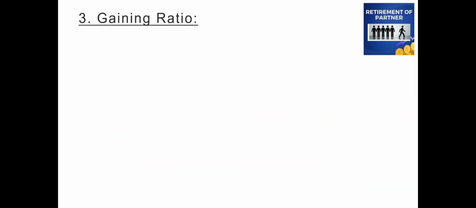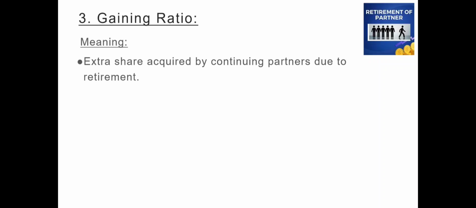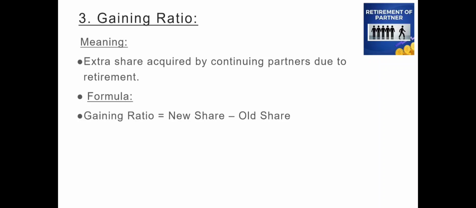Now we will see the next aspect, that is gaining ratio. The gaining ratio is another aspect under retiring partner. So what is the meaning of gaining ratio? Extra share that is acquired by the continuing partners due to the retirement of a partner is called the gaining ratio. And the formula here is gaining ratio is equal to new share minus the old share.